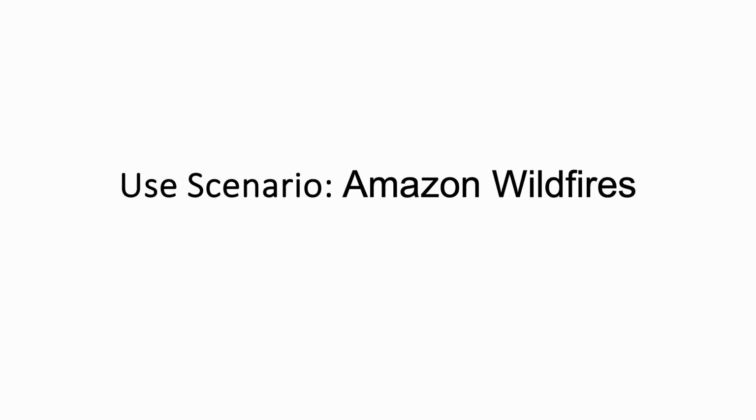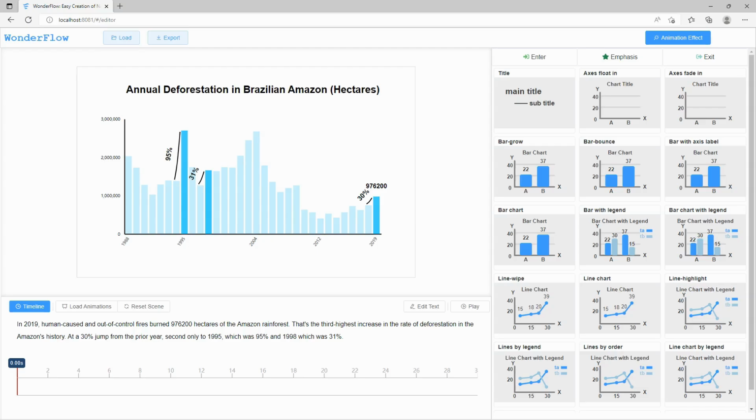Next, we walk through a usage scenario to illustrate the creation process with the interface. Nancy is a graduate student. Recently, she wants to use WonderFlow to create a data video for her presentation. Nancy uploads the prepared visualization and inputs the text script for the visualization. WonderFlow automatically generates the narration audio. She checks the timestamps of the narration. Then, Nancy starts to create animations.